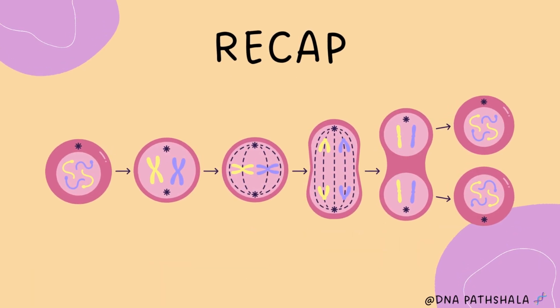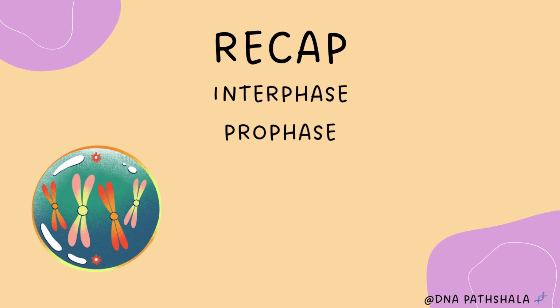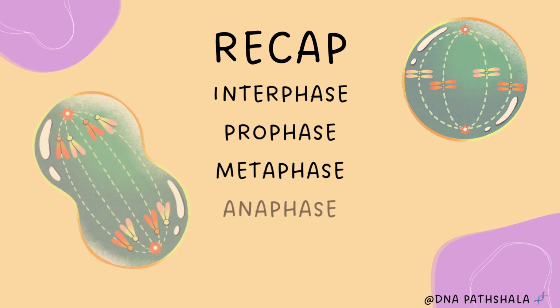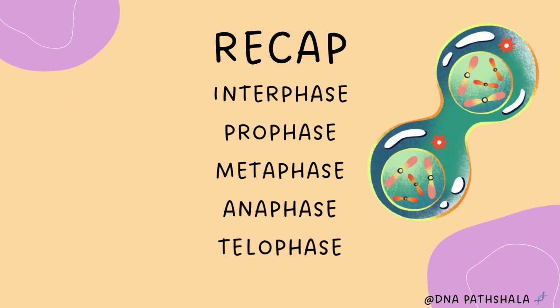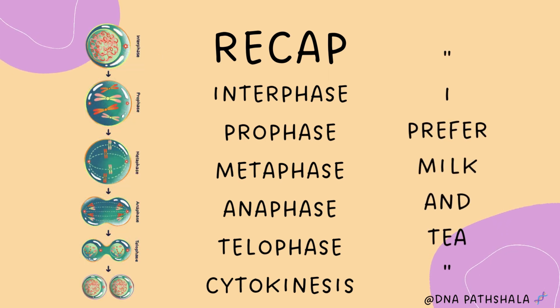Now let's revise and remember the journey. Interphase, that prepares. Prophase, where the show begins. Metaphase, that is aligned in the middle. Next, Anaphase, that separates apart. Telophase, relaxation. And Cytokinesis completes the division. Use the mnemonic, I prefer milk and tea, and you will never forget the order.